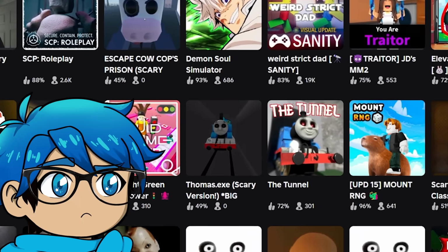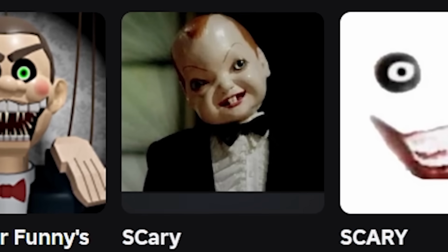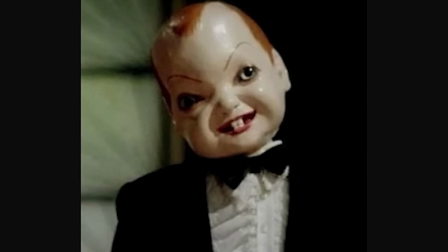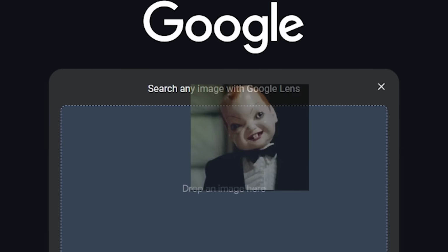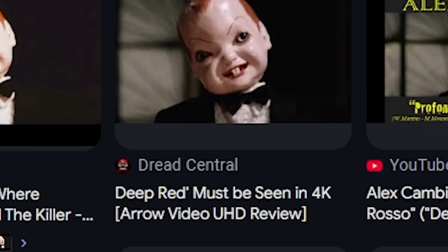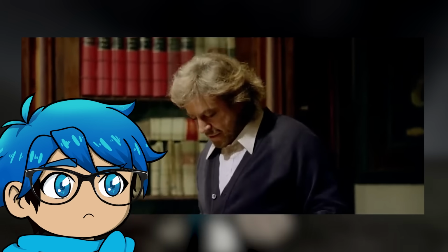Okay, so another picture I found when typing in the word scary was this weird looking puppet figure. Yeah, I don't know what it is about his face, but it makes me mad and scared at the same time. Here, let's see what happens when we reverse image it here. Okay, so right off the bat, we can find out that it's actually from a movie called Deep Red, which is from 1975, and it's Italian, okay? Yeah, so this is a clip that it's originally from.